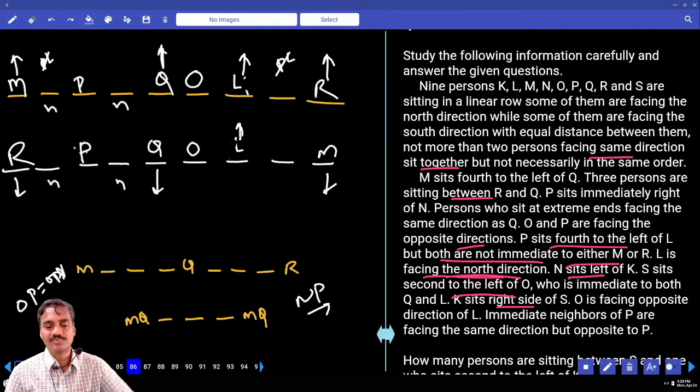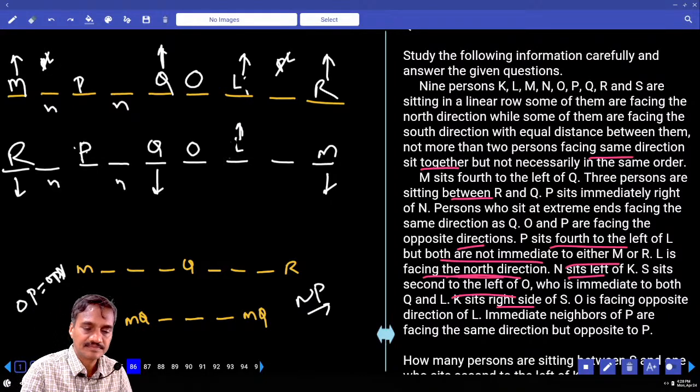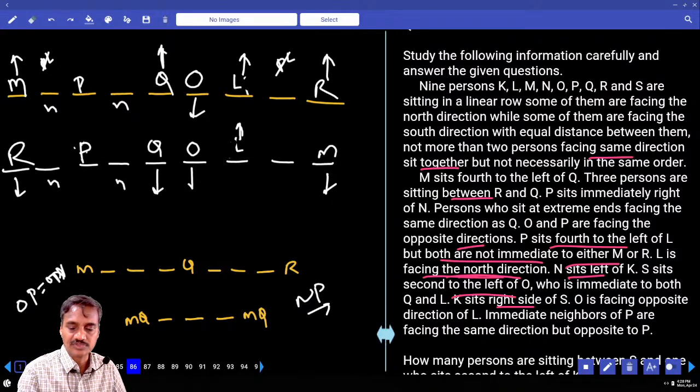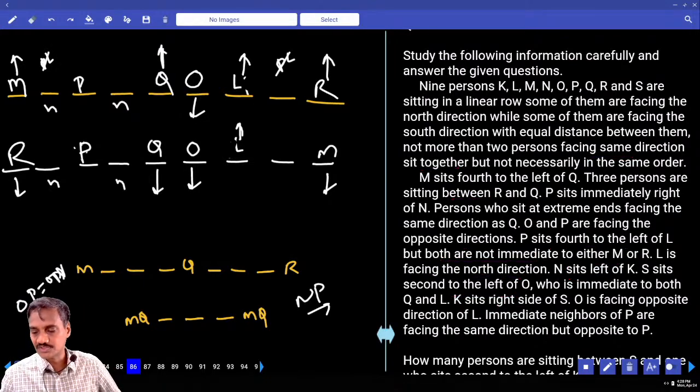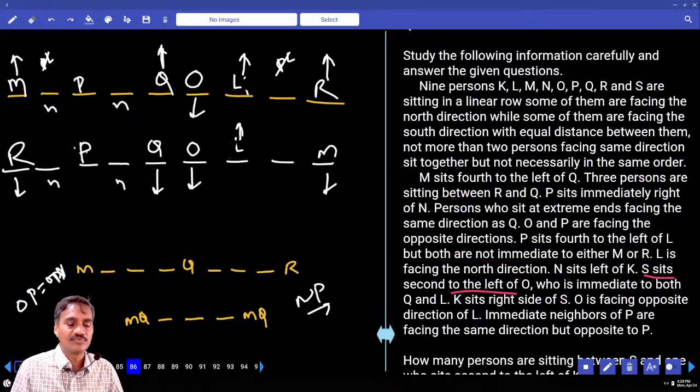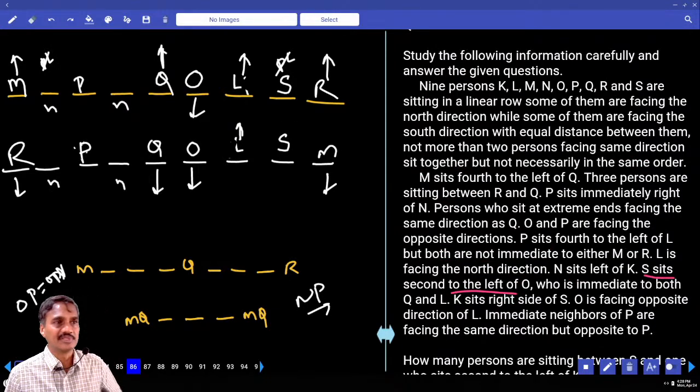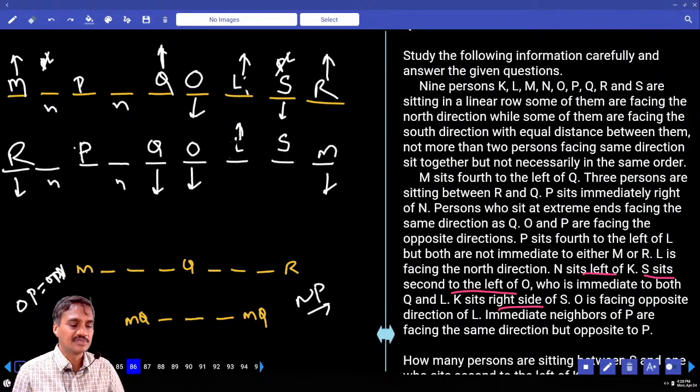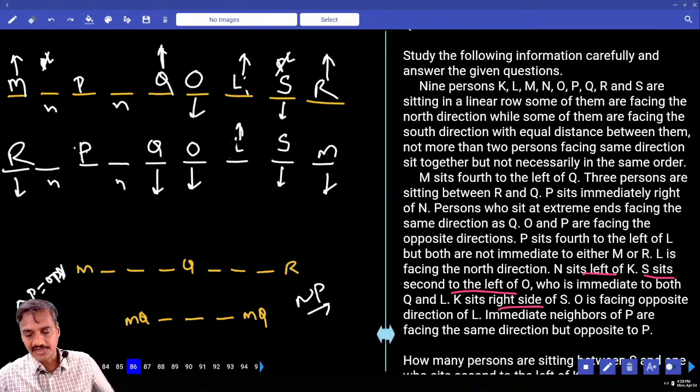And O is facing opposite to L. O is facing south. Now here also O is facing towards south. If S is taken to the left of O, then S will be here. N is to the left hand side of K. K sits to the right of S. S must be facing south. K is on the right hand side.